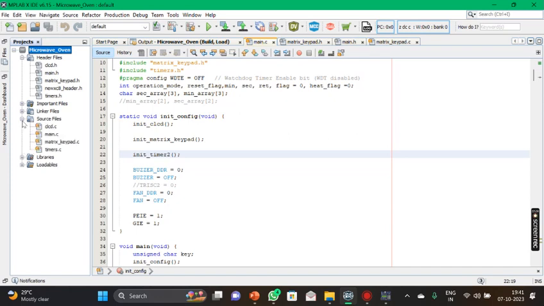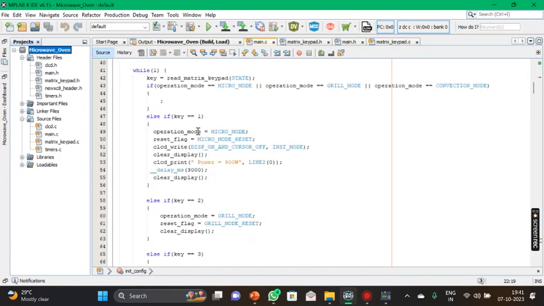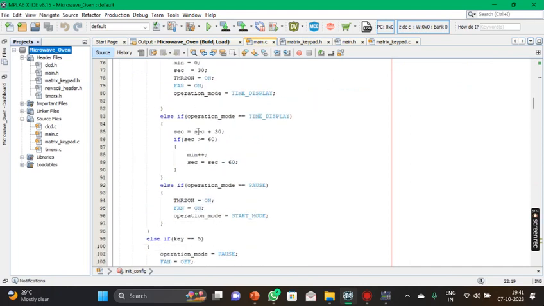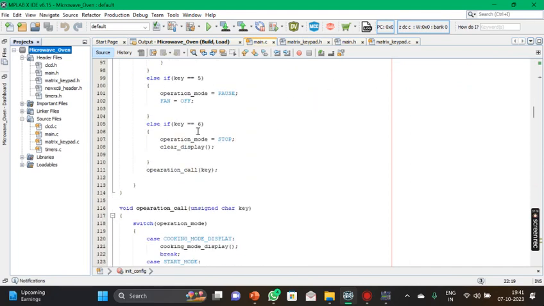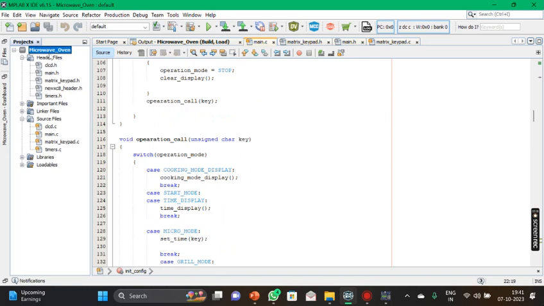The timers that we are using in this is 4x4 matrix keypad, and it has the following source files also. As you can see the code, it has all the modes that are required for the microwave oven. I'm going to build it.